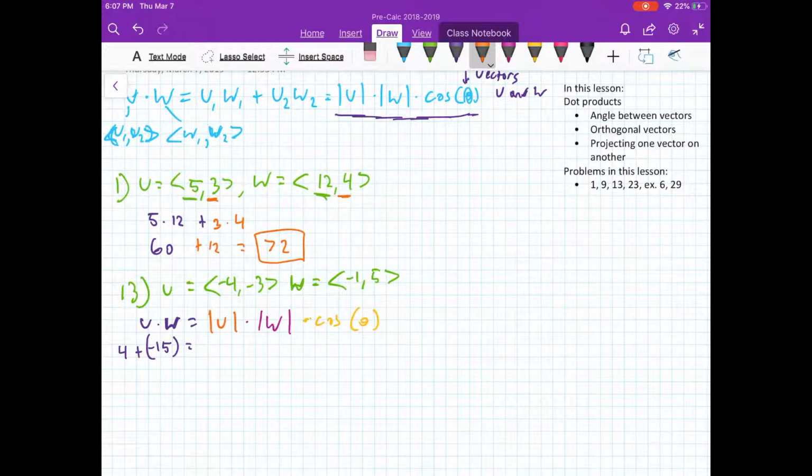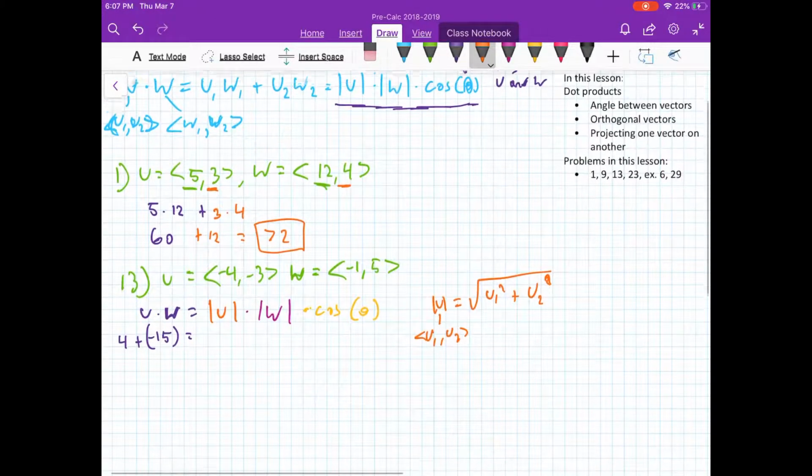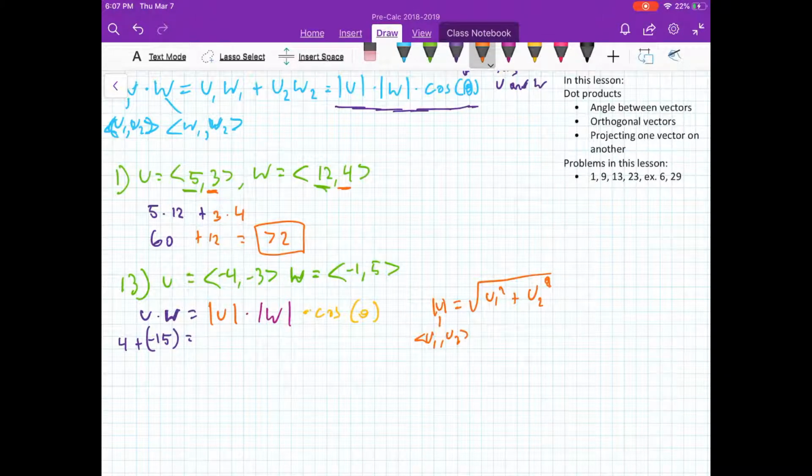As a refresher, if u equals the vector u1, u2, then its magnitude is the square root of u1 squared plus u2 squared. You might recognize that as being part of the Pythagorean theorem. If you'd like to know more about it, just make sure you ask a teacher.